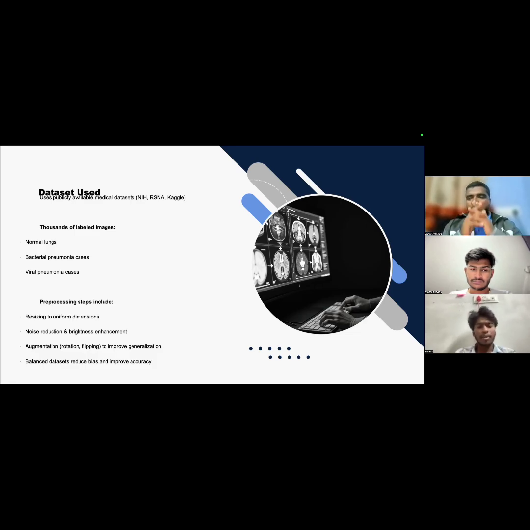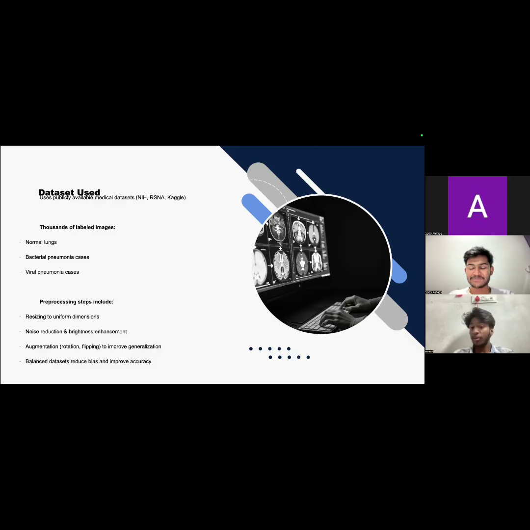And the pre-processing steps include resizing to uniform dimensions. Most people would think, okay, you mention the X-ray copies, can we see them? No, you cannot. They will be in a different format where we included them as datasets, not as the regular images we upload in our photos or videos. So normally you cannot see them. Only the system which we built can check or change them. You will just have the output from us.